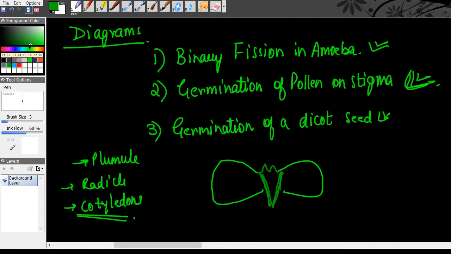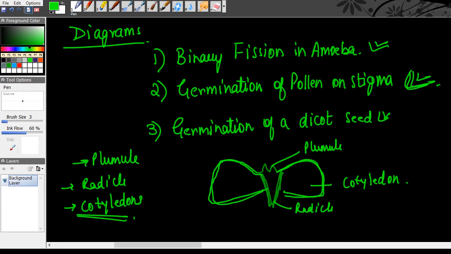So something like that will be there, right? It's pretty simple and to the point. So this will be your cotyledon. This will be your plumule. This will be your radicle. This will be your cotyledon. To the point direct diagram, nothing very tough in this. Just draw that, and we are done. So germination of a dicot seed, very important.